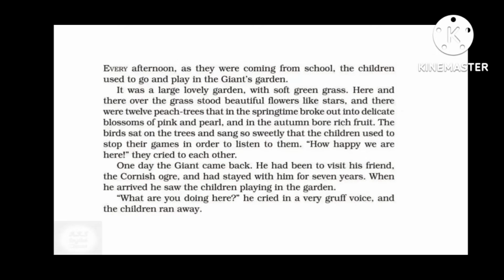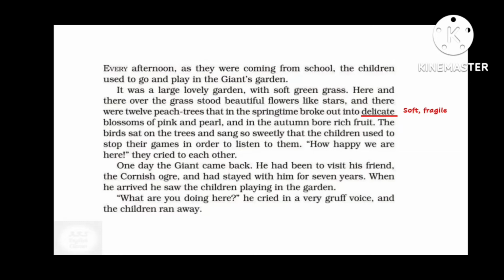Every afternoon as they were coming from school, the children used to go and play in the giant's garden. It was a large, lovely garden with soft green grass. Here and there over the grass stood beautiful flowers like stars, and there were 12 peach trees that in the springtime broke out into delicate, means soft, blossoms of pink and pearl, and in the autumn bore rich fruit. The birds sat on the trees and sang so sweetly that the children used to stop their games in order to listen to them. "How happy we are here," they cried to each other.